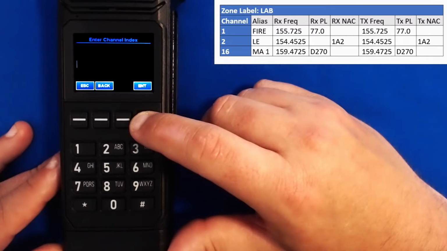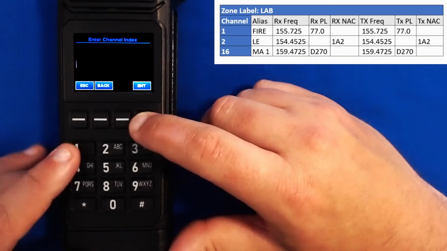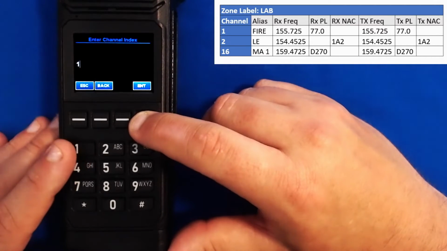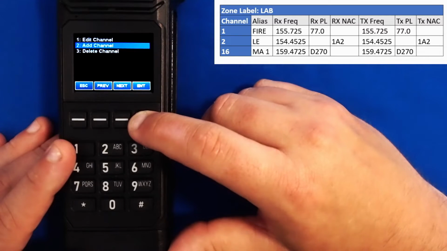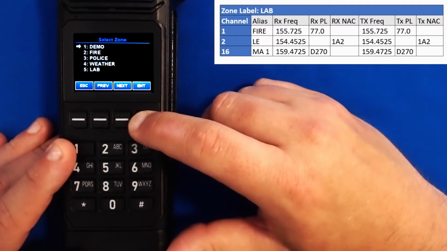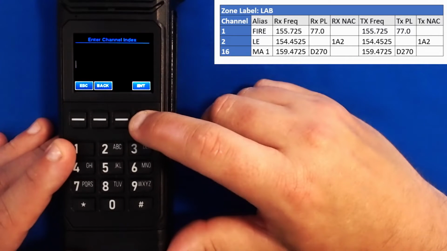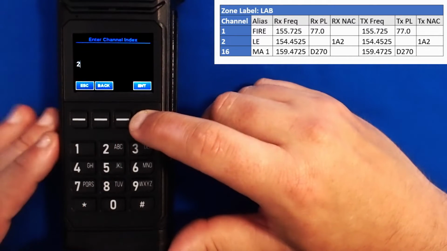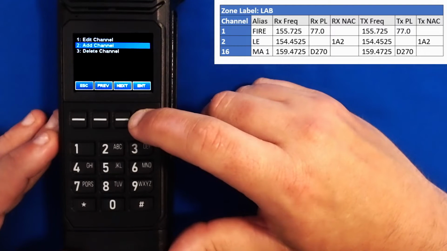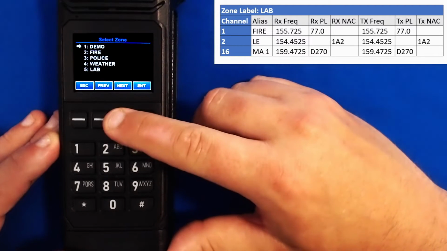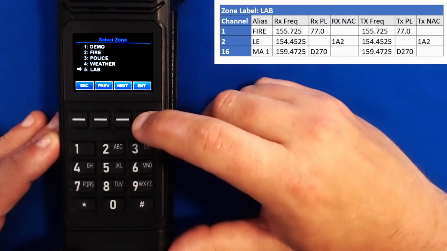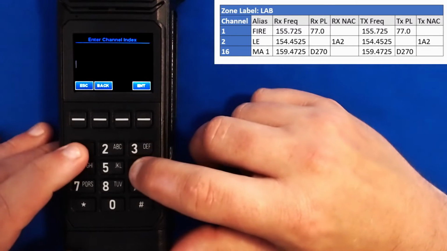From here, we're going to enter the channel index. This is where the channel will be found on the knob position. So I'm going to input 1 for adding channel 1. I'm going to press enter to add another channel. Scroll down to our lab zone. Select 2 to add channel 2. Press enter to add another channel. Go down to the lab zone and press 16.